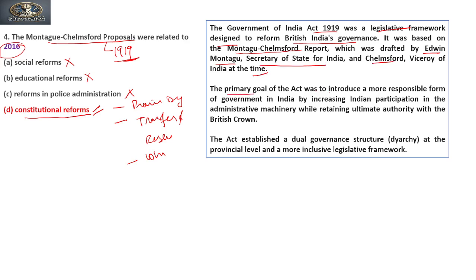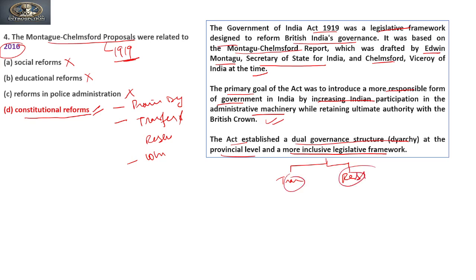The primary goal of the Act was to introduce a more responsible form of government in India by increasing Indian participation in administrative machinery while retaining ultimate authority within the British Crown. The Act established a dual government structure, that is diarchy, at the provincial level and a more inclusive legislative form. Now this dual government means certain subjects were transferred and certain subjects were reserved.